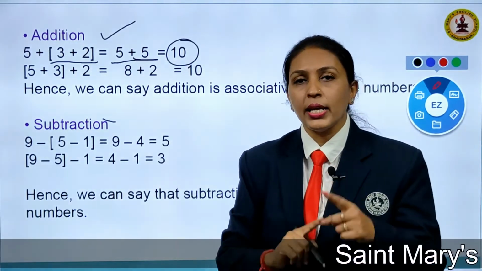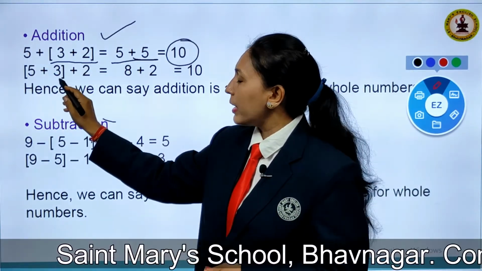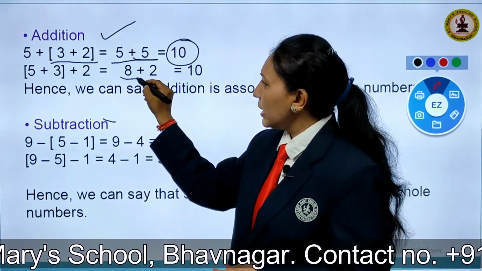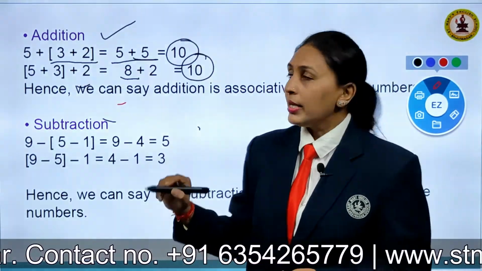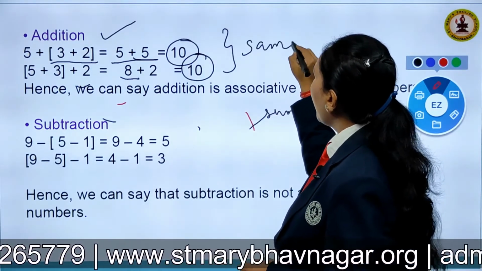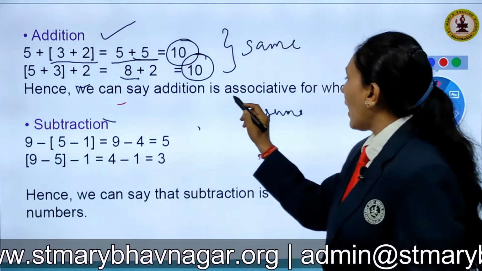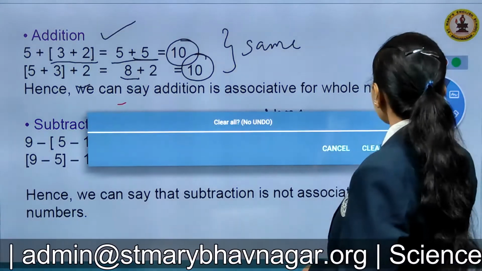Now we have to change the groups. Now I have changed my group to 5 plus 3, which will give me 8, and adding 2 to it I will get again 10. In this case also I got the same answer, children, you can see. That means we can say addition is associative for whole numbers.